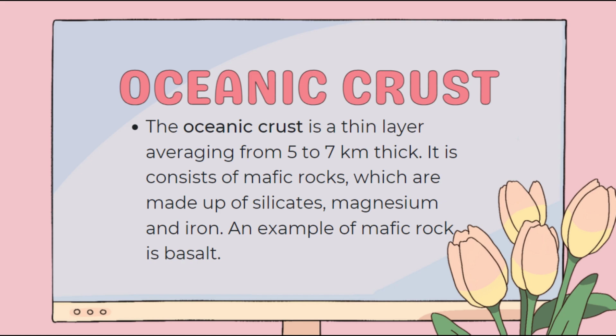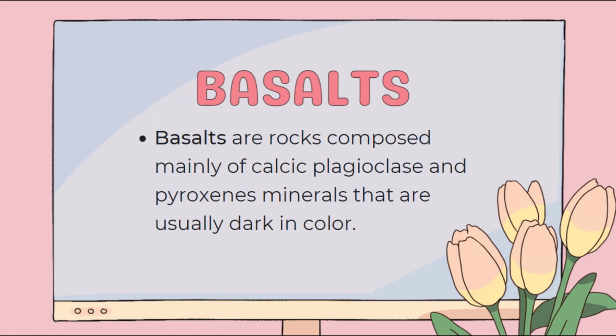The oceanic crust is a thin layer averaging from 5 to 7 km thick. It consists of mafic rocks, which are made up of silicates, magnesium, and iron. An example of mafic rock is basalt. Basalts are rocks composed mainly of calcic plagioclase and pyroxenes, minerals that are usually dark in color. So basalt is an aphanitic extrusive igneous rock formed from the rapid cooling of low viscosity lava.